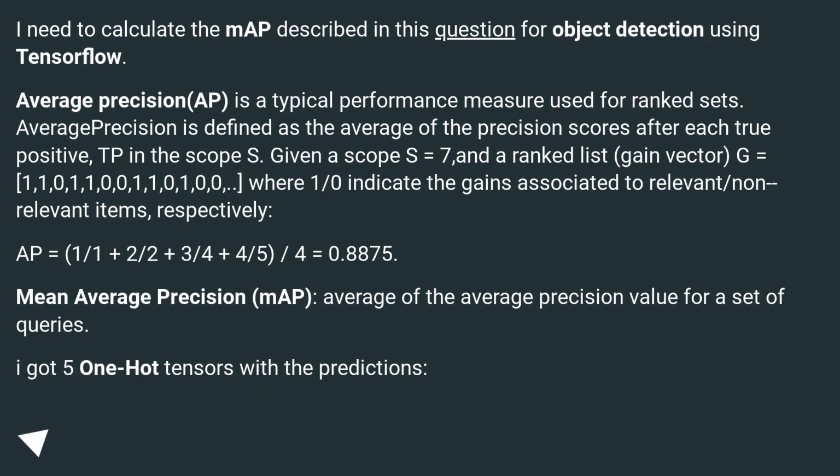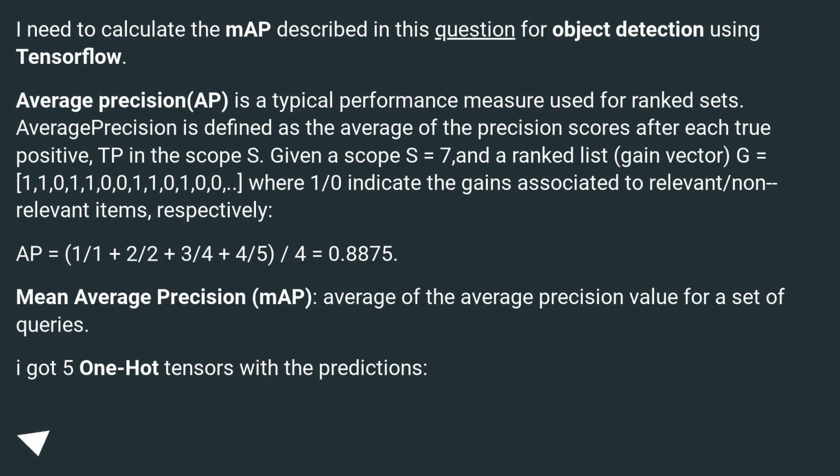Average precision is defined as the average of the precision scores after each true positive, TP, in the scope S. Given a scope S equals 7, and a ranked list, gain vector G equals 1, 1, 0, 1, 1, 0, 1, 0, 1, 0, 1, 0, 1, 0, 0, where 1 and 0 indicate the gains associated to relevant and non-relevant items, respectively. AP equals (1/1 + 2/2 + 3/4 + 4/5) / 4 = 0.8875. Mean average precision is the average of the average precision values for a set of queries.